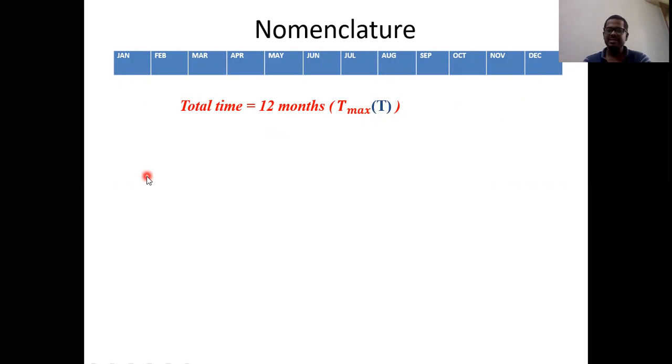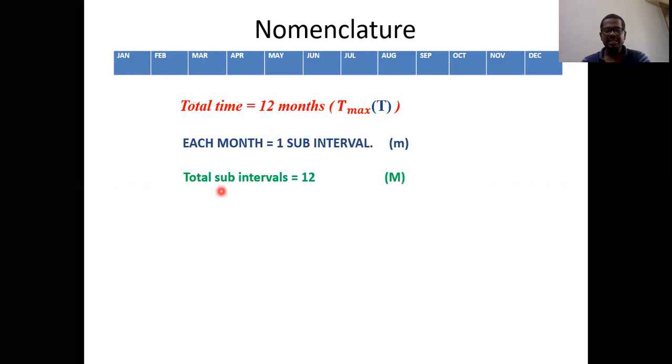And the next one: if I ask you to divide the total year into equal intervals, how many parts will we get? 12 parts, or we can say 12 intervals. That is the total sub intervals, which is 12, because January is itself one interval, February is one interval.